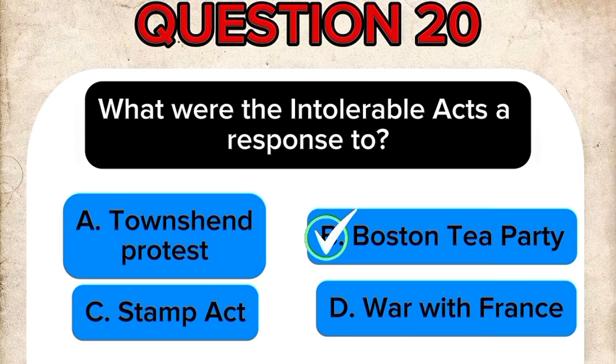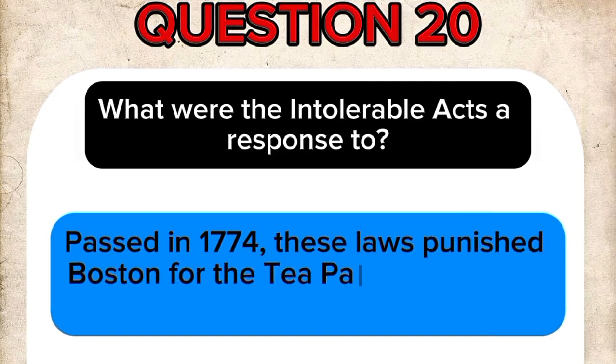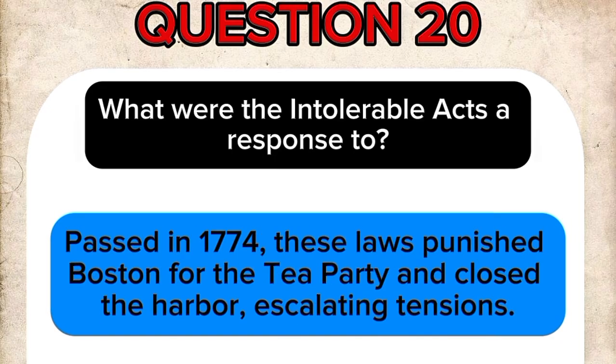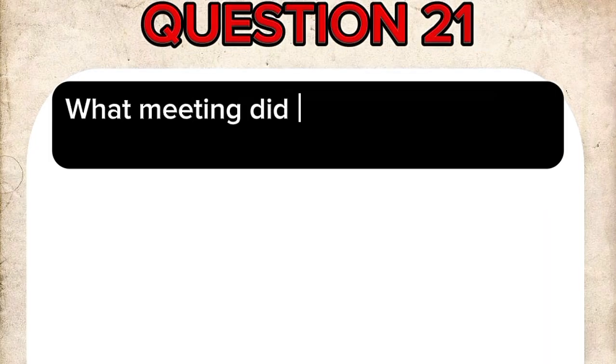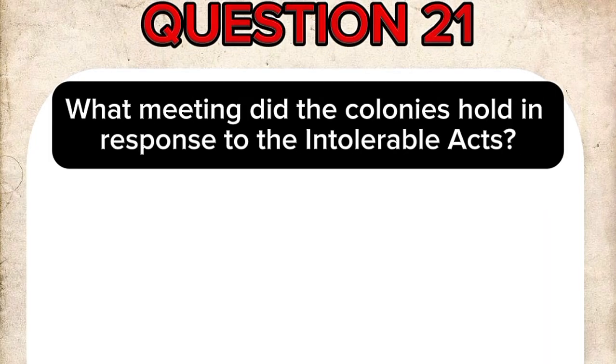The correct answer is B. Boston Tea Party. Passed in 1774, these laws punished Boston for the Tea Party and closed the harbor, escalating tensions. Question 21. What meeting did the colonies hold in response to the Intolerable Acts?